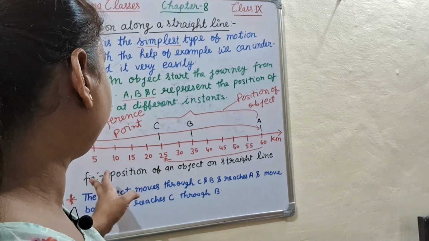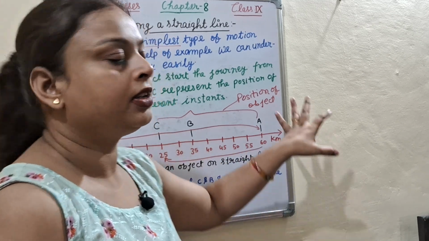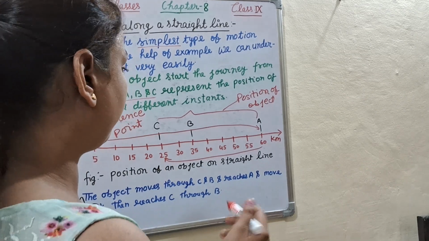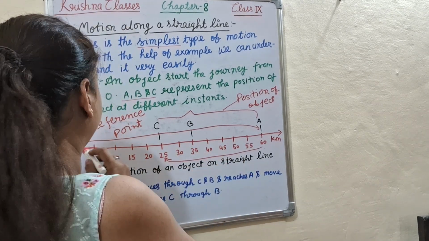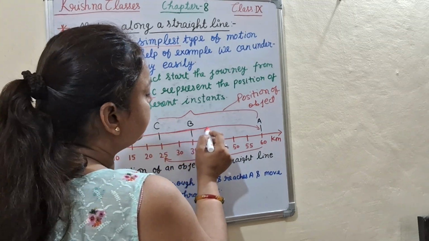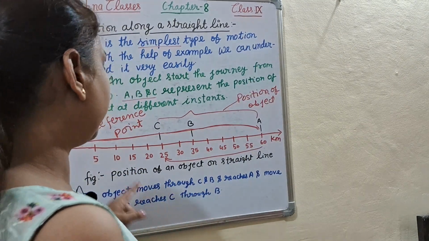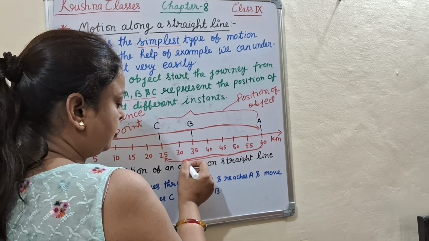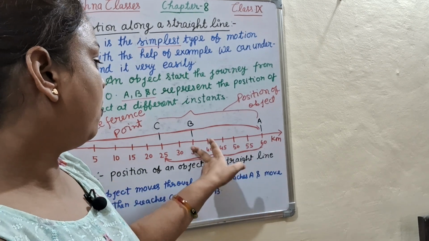This figure shows the position of an object on a straight line. The object moves through B and reaches A, moves back, then reaches C through B.